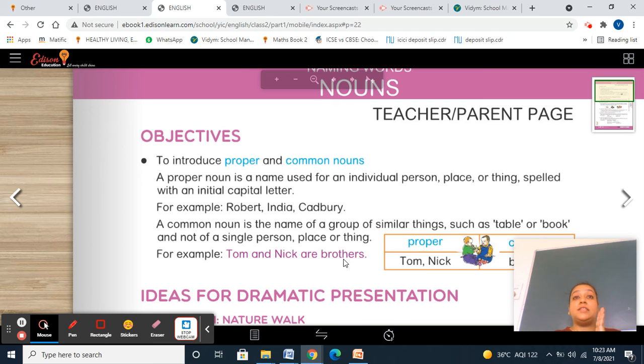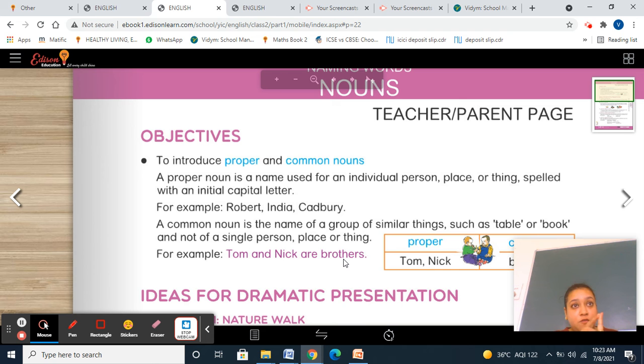Now we are going to classify them in a proper noun or a common noun. So what is a proper noun? When it will start with a capital letter and when we are talking about the individual person. So Tom and Nick, capital letter, they are the name of a person. So Tom and Nick, proper noun हो गया. Brothers क्या हो गया? Common noun हो गया.